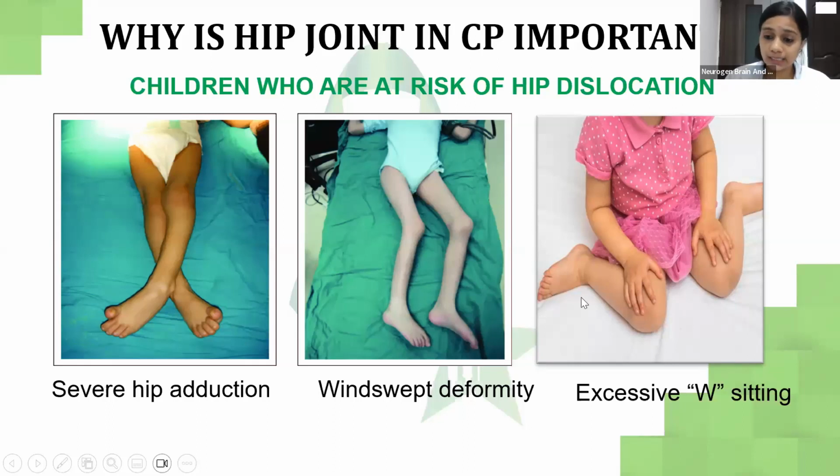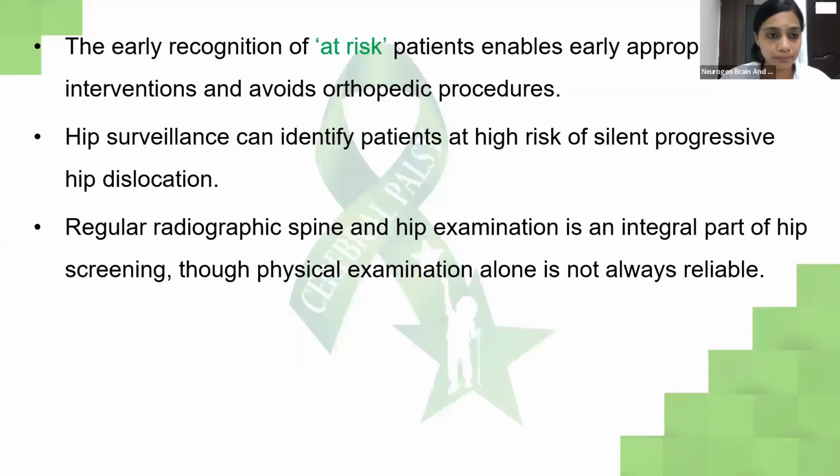And excessive W sitting, where the child sits with both the legs behind, forming a W shape while it sits. This also is a very bad posture for not only CP but all the children who regularly sit in this. So parents, please tell them not to sit in this position. The early recognition of at-risk patients at early ages will help in giving early appropriate interventions and avoid orthopedic procedures.